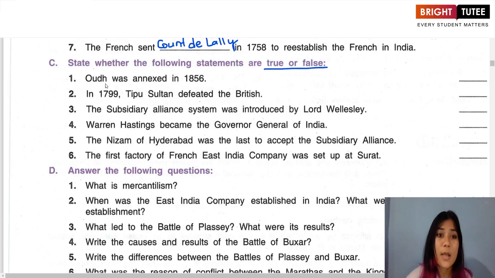The first one, Oudh was annexed in 1856. It is true. The second one, in 1799 Tipu Sultan defeated the British. It's false.